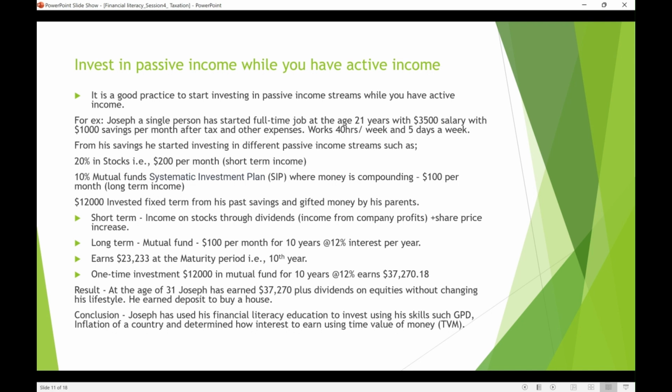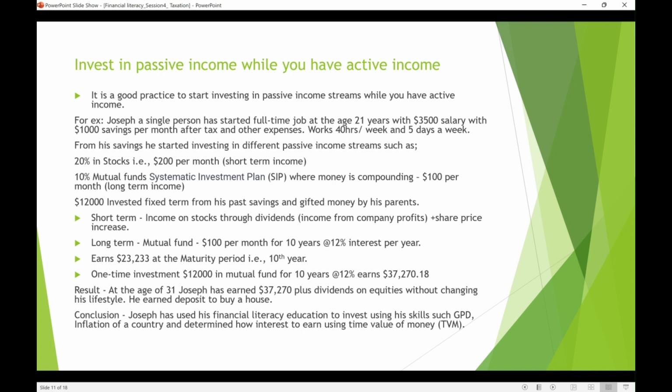For short-term income, the 20% he has invested in the share market, he gets dividends and profits from the shares, and the share price keeps increasing, so he keeps monitoring that. Apart from that, 10%, $100 every month, is put into a mutual fund, sorry, a SIP, where he gets 12% interest for 10 years. So for the next 10 years he is committed to investing $100.